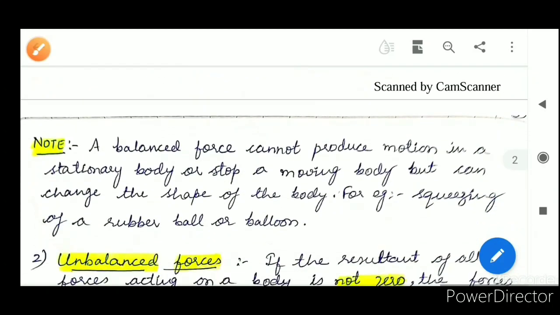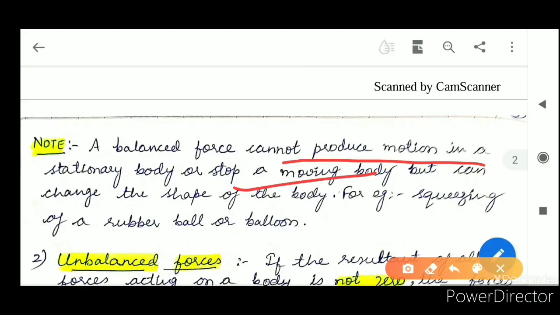Now come to next. The point to be noted here is a balanced force cannot produce motion, it cannot stop motion, but it can change the shape of the body. The best example for this is squeezing of a rubber ball or a balloon.